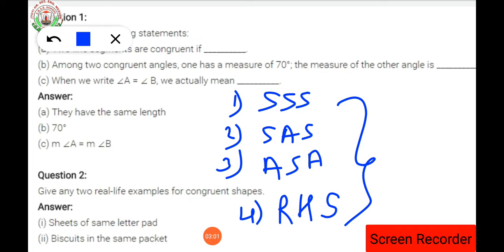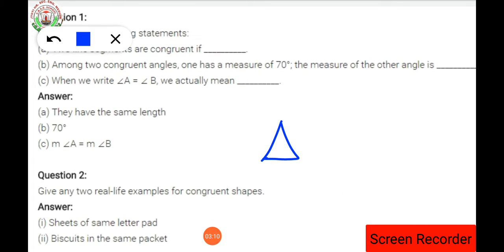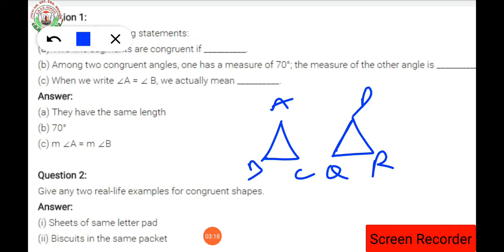So what is SSS? That means side congruency. This criterion is between two triangles. Suppose we have triangles A, B, C and P, Q, R. Three sides are there, isn't it? So the corresponding sides of the first triangle will be equal to the corresponding sides of the second triangle.